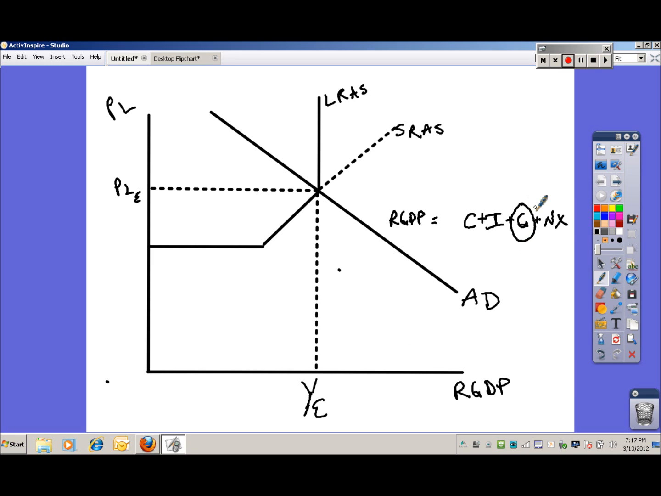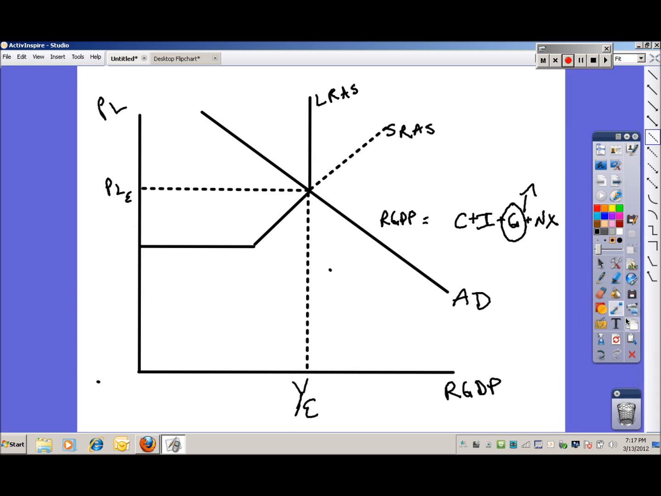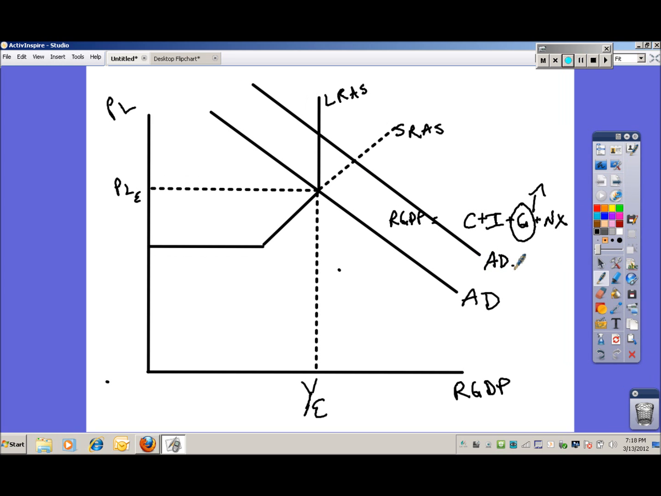So if C plus I plus G plus NX goes up, what we should see is a shift in the aggregate demand curve. So what kind of shift do you think that's going to be? Is that going to be a shift to the right, a shift to the left, or is it going to stay the same? In this case, if you said a shift to the right, you would be absolutely correct. So let's label that aggregate demand 2 so that we know that this is the change. Okay, let's take a look. All right, we have our aggregate demand change.